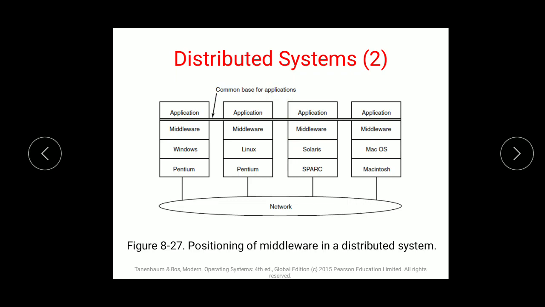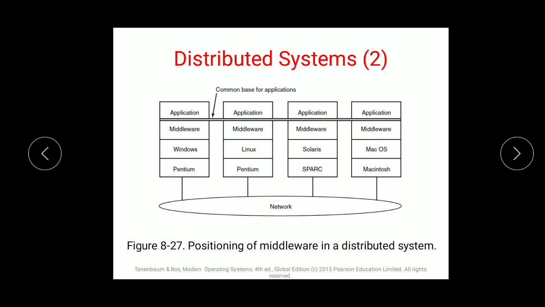Then the interaction of users and applications with the distributed system is consistent. So it's identical. They can communicate with each other in a proper way in spite of where and when interaction occurs. So wherever interaction occurs, that will be in a consistent form. A distributed system should allow for scaling. Scaling is increasing, decreasing. They can scale according to their needs.